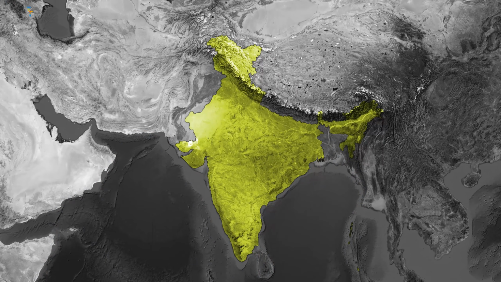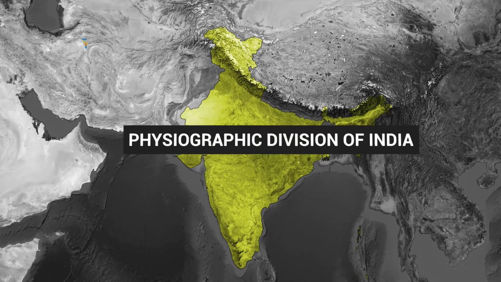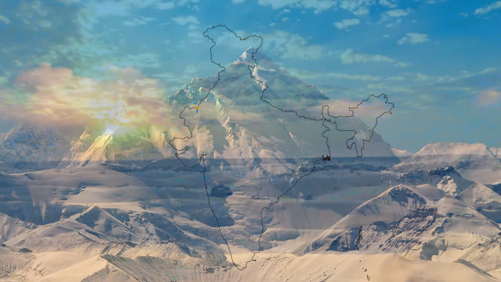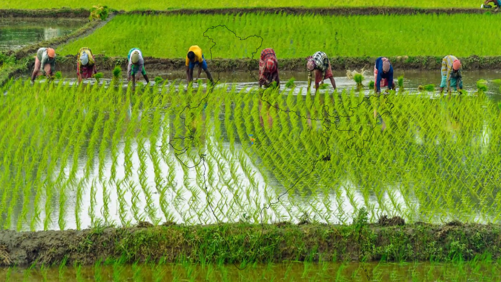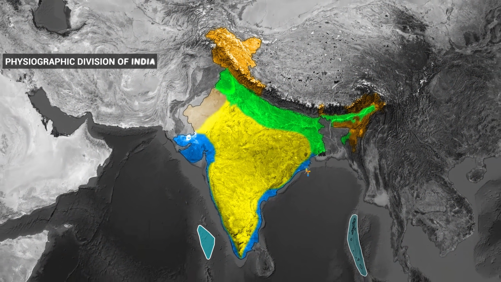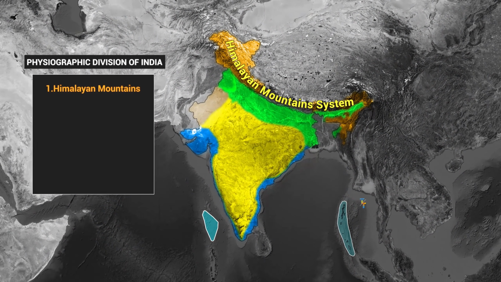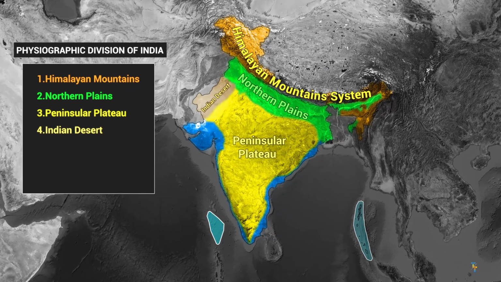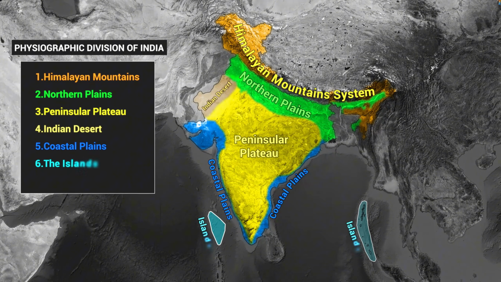Hello viewers. Today we will talk about the physiographic divisions of India. India's physical features are highly diverse and can be classified into the following divisions: Himalayan mountains, northern plains, peninsular plateau, Indian desert, coastal plains, and the islands.